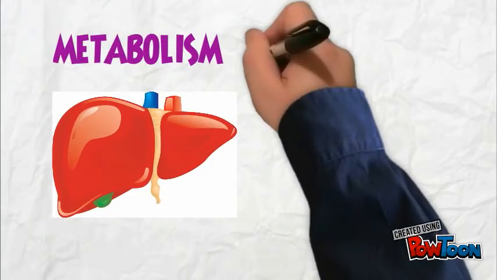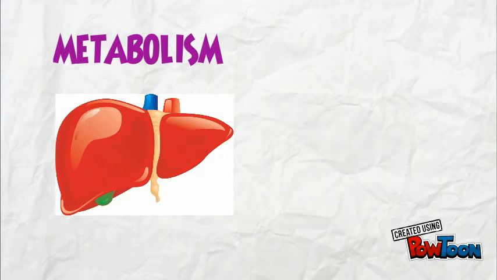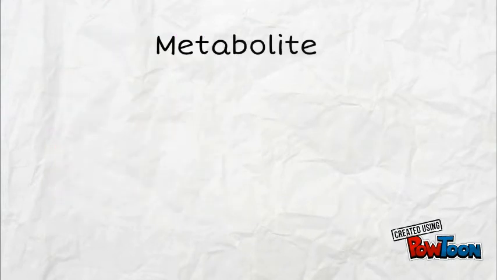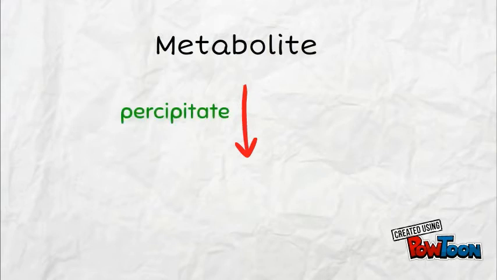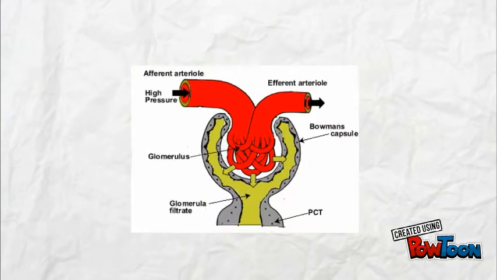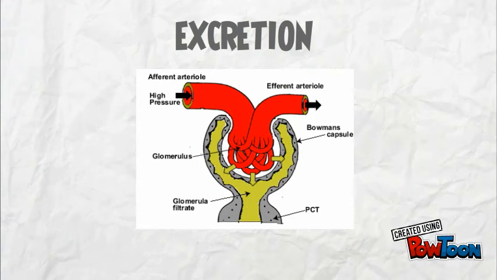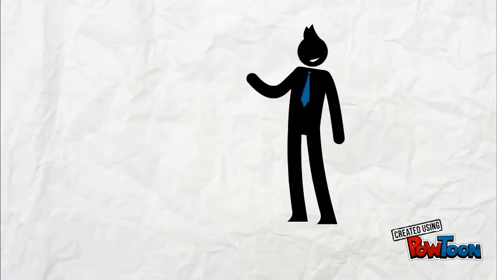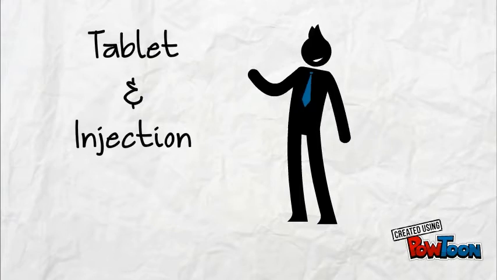It is mainly metabolized in the liver through glucuronidation. The metabolite may precipitate and cause crystalluria. The excretion of sulphonamide is mainly through the glomerulus filtration. Most of the sulphonamides are available in the form of tablet and injections.